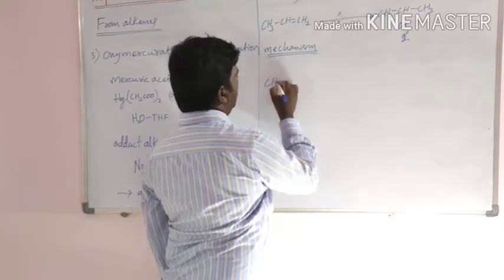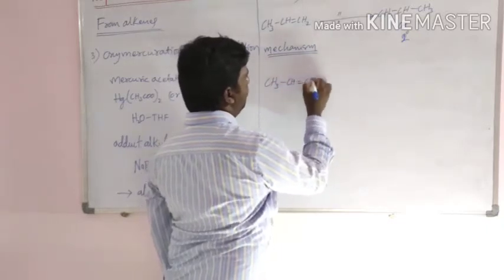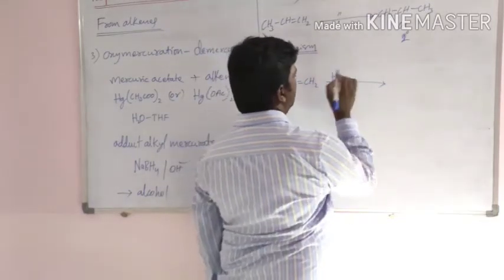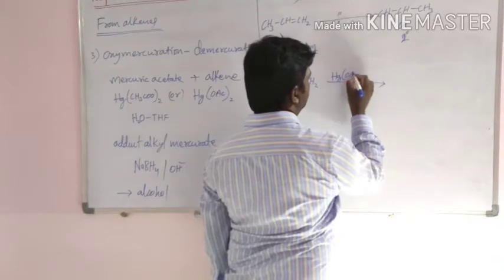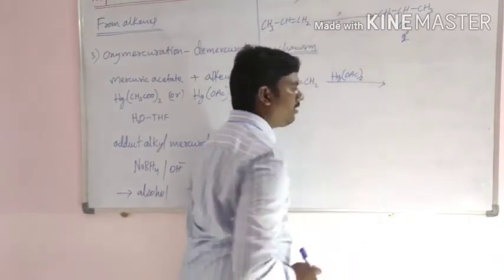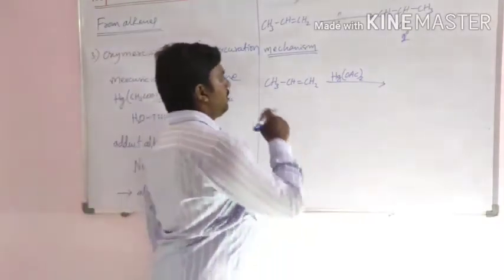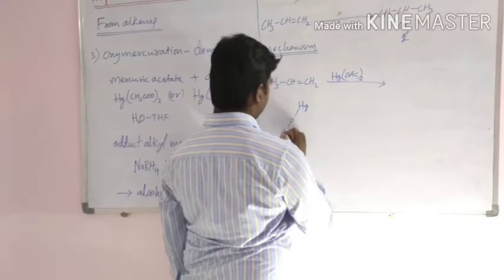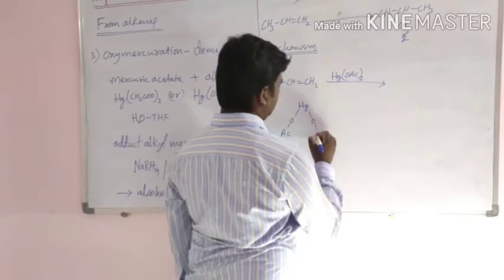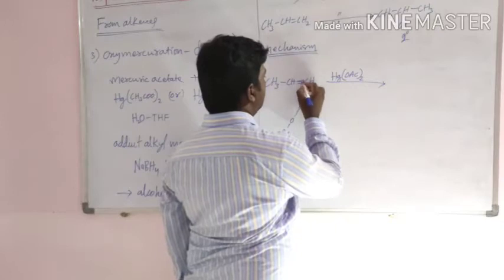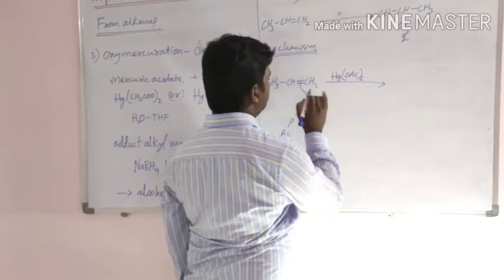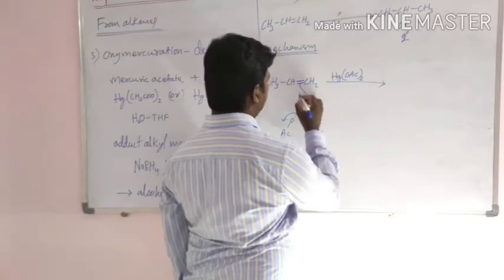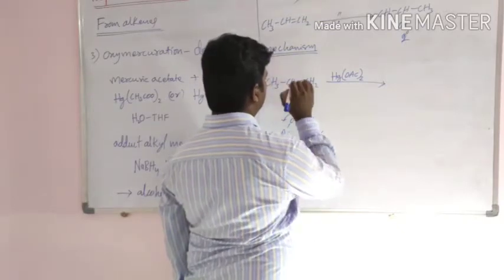Here alkene CH3CH=CH2 reacts with mercuric acetate. This double bond moves to mercury, OAc is eliminated, and a bond forms with carbon.